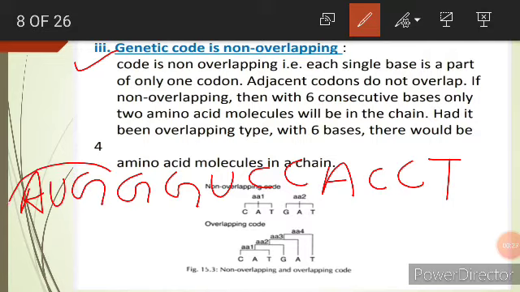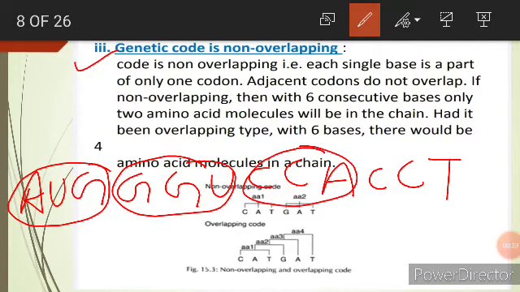So if this is read, then it will shift for this other 3, then it will shift for this 3, and then it is going to shift for this. So this is what is called non-overlapping, meaning the frame is shifting over the other 3. So adjacent codons do not overlap. So we are saying it is non-overlapping.